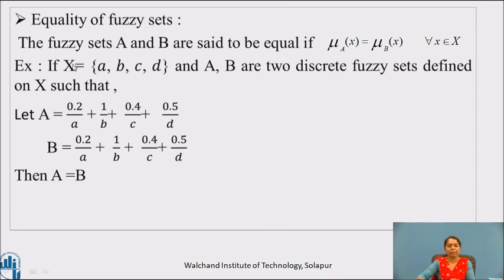If capital X is the set a, b, c, d and A and B are two discrete fuzzy sets defined on X such that A is equal to 0.2 by a plus 1 by b plus 0.4 by c plus 0.5 by d, then for equality set B should be exactly the same: 0.2 by a plus 1 by b plus 0.4 by c plus 0.5 by d, which represents the equality of A and B.